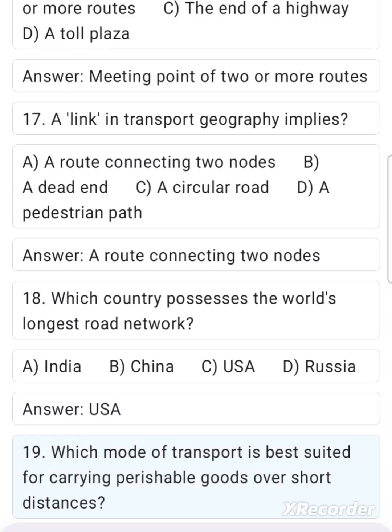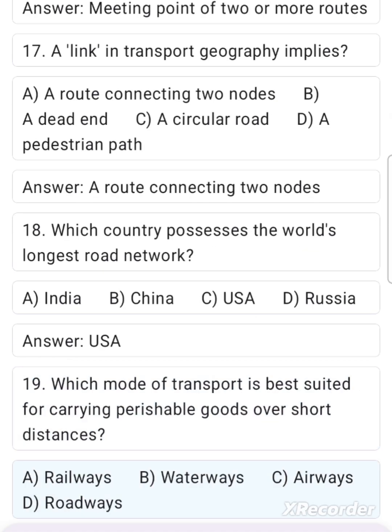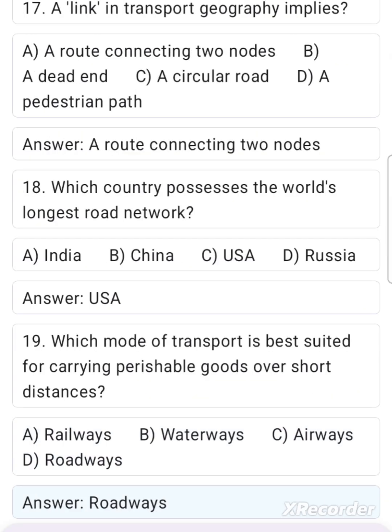19. Which mode of transport is best suited for carrying perishable goods over short distances? A. Railways. B. Waterways. C. Airways. D. Roadways. Answer. Roadways.